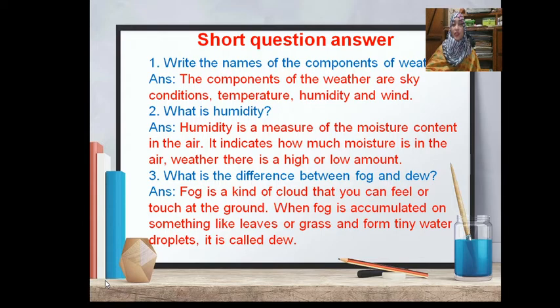When fog is accumulated on something like leaves or grass and forms tiny water droplets, it is called dew.